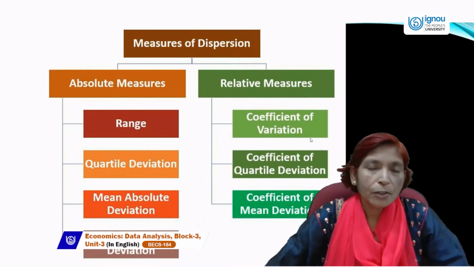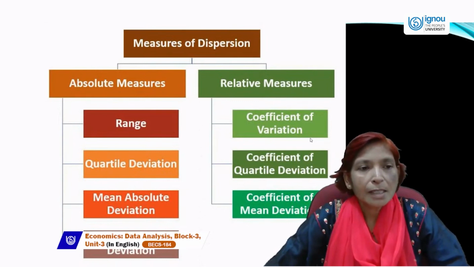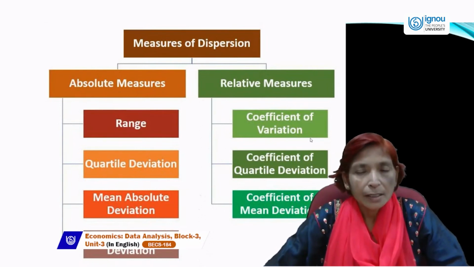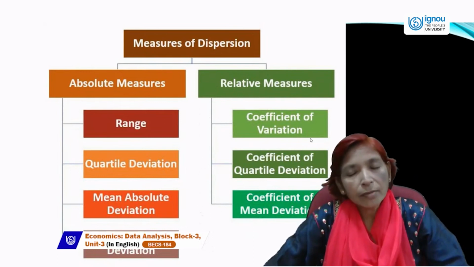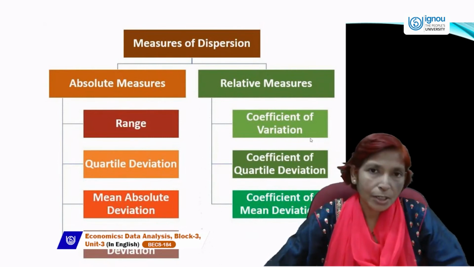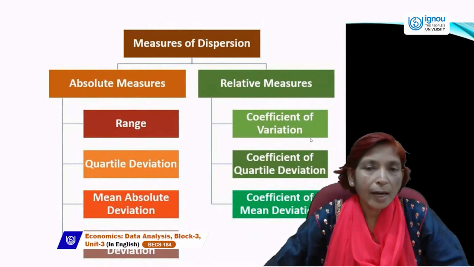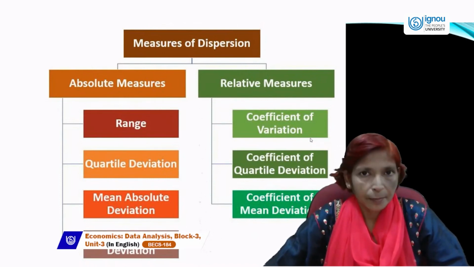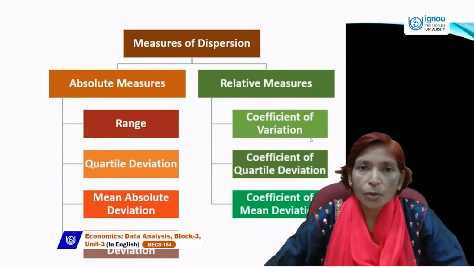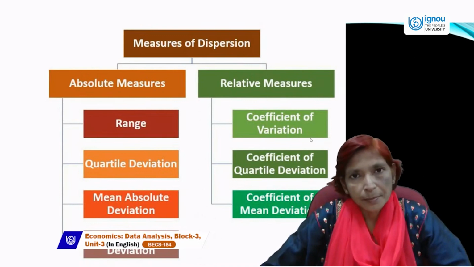There are two types of methods: one is absolute measures of dispersion and the second is relative measures of dispersion. So measures of dispersion can be classified into two categories, absolute measures and relative measures.